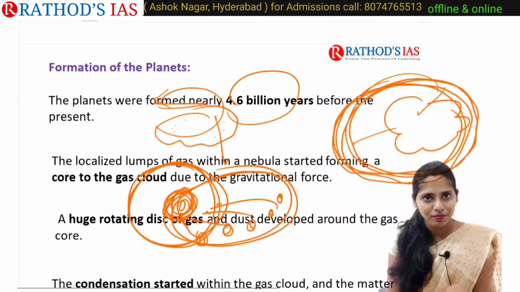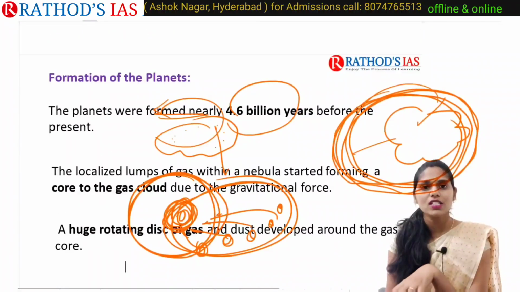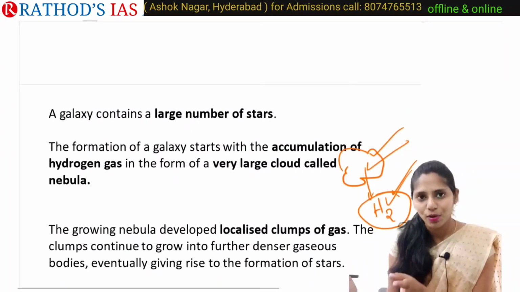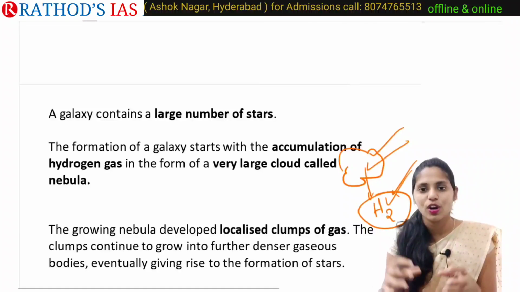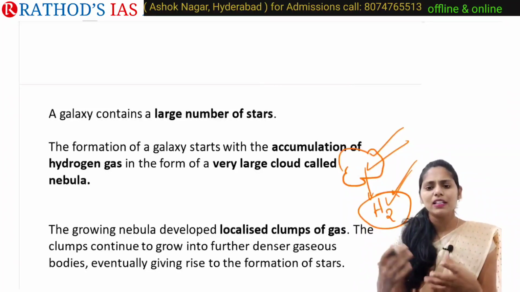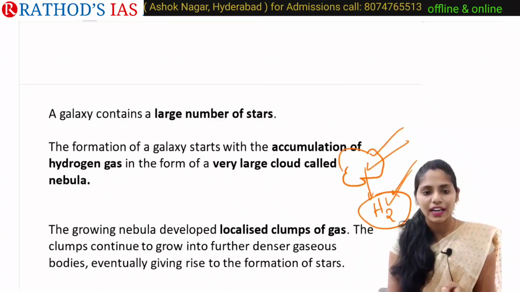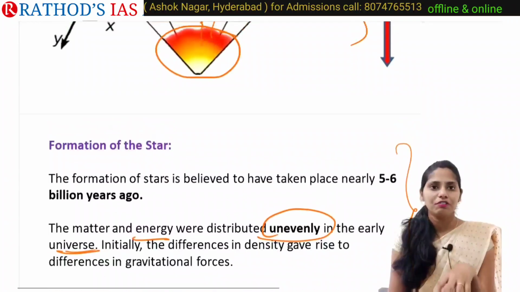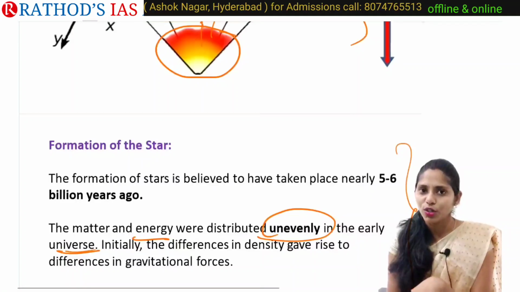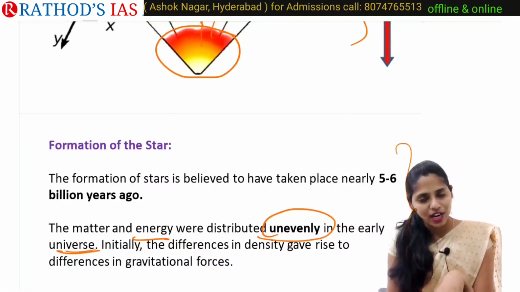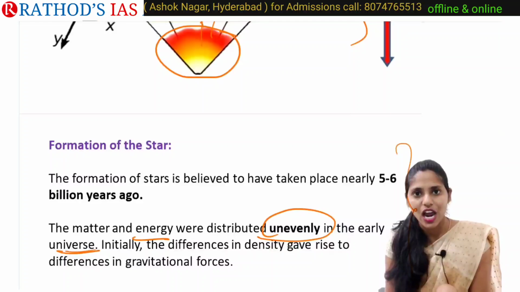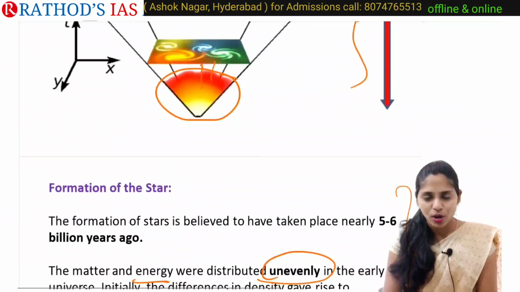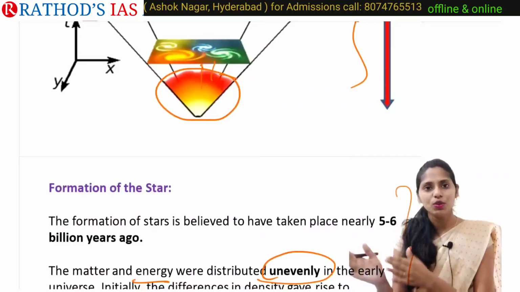Okay, so this is about the formation of planets, and we discussed the formation of stars. In the formation of stars, there are no planetesimals or joining of planetesimals, but stars are mainly formed from this hydrogen-containing nebula. So this is about different theories related to the formation of our universe, and we also studied the formation of stars and planets. This is one important topic. If you understand this, then we can move forward.